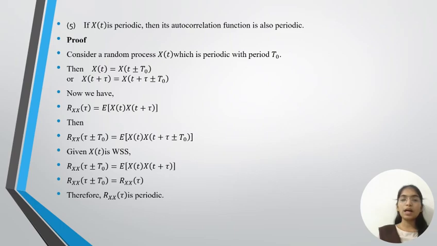Now we have Rxx(tau) equal to expectation of X(t) into X(t plus tau). Then Rxx(tau plus or minus T0) is equal to expectation of X(t) into X(t plus tau plus or minus T0). Given X(t) is wide-sense stationary, Rxx(tau plus or minus T0) is equal to expectation of X(t) into X(t plus tau). Rxx(tau plus or minus T0) is equal to Rxx(tau). Therefore, Rxx(tau) is periodic.